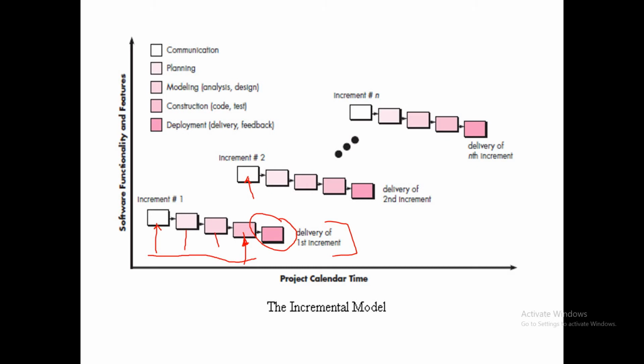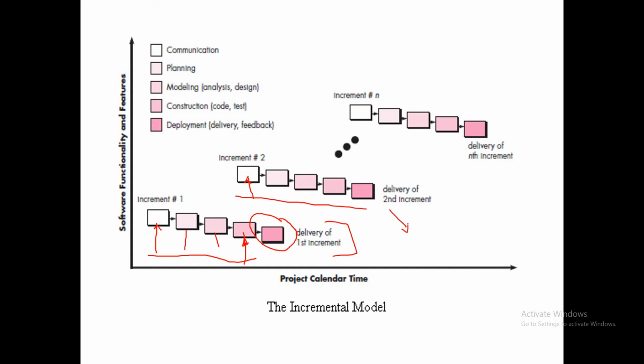The first version is delivered to the customer. When a customer gets to see the first software delivery out of this first increment cycle, definitely he will have a certain idea, and now he will have more suggestions for you. You should work like this, you should develop like this. He needs more functionality, there are certain changes needed in this functionality. You can incorporate those suggestions and changes in the later increments. Meanwhile, your increment 2 is going on.